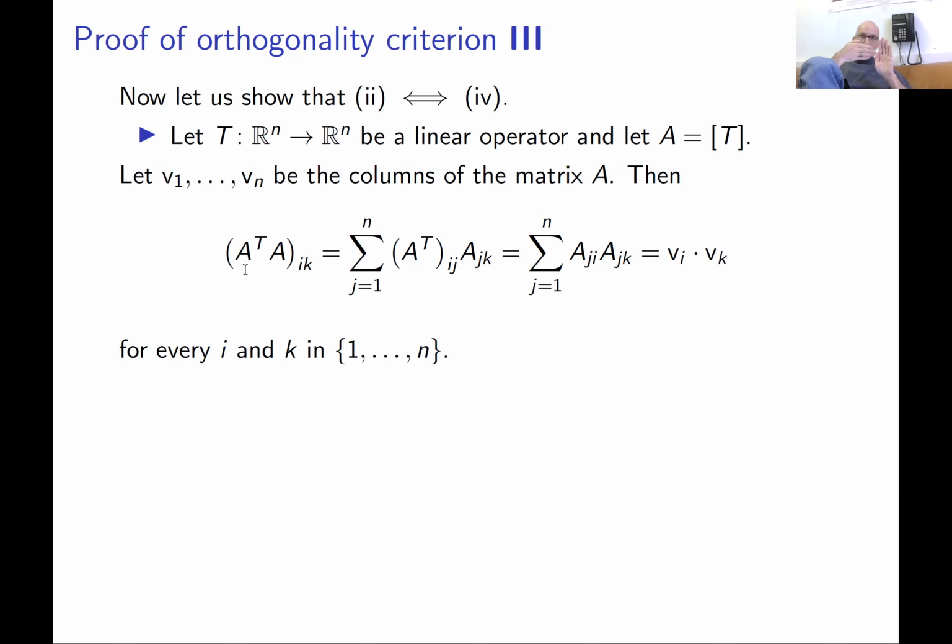A product like this takes dot products of the rows of the transposed matrix with the columns of the original matrix. But the rows of the transposed matrix are the columns of the original matrix.